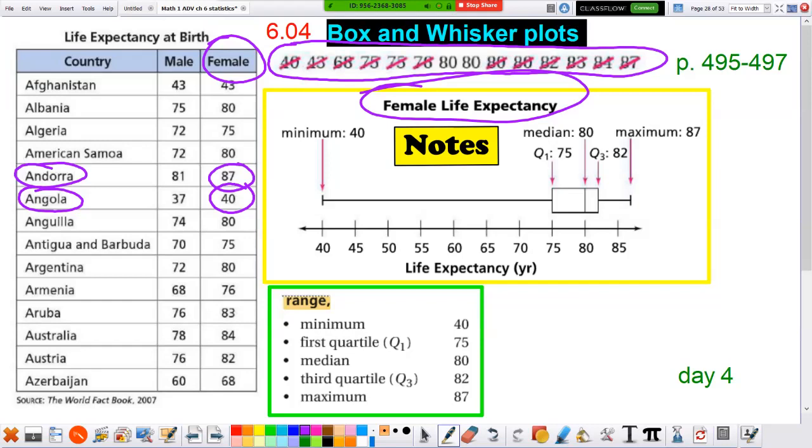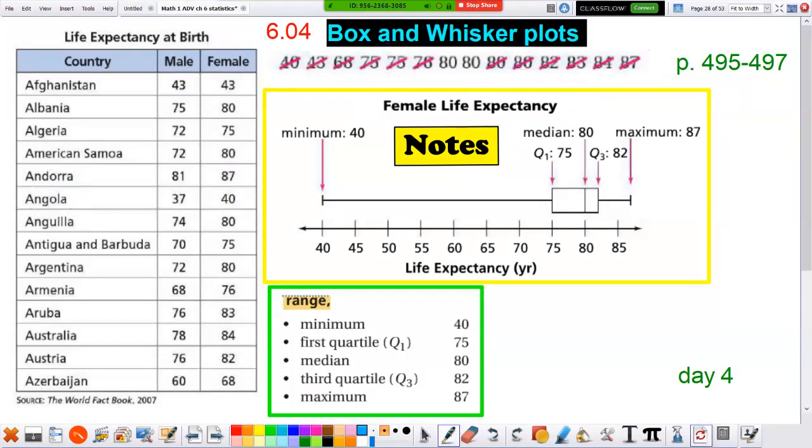Now here I'm making a box and whisker plot. So to make a box and whisker plot, this is what you're gonna do. Make yourself a number line. Don't just look at the regular numbers, don't skip any numbers, 40, 45, 50, make sure you put everything all the way across. Then from there, our lowest number, and I put them all in order, 40 was the lowest number. So where 40 is, this is our minimum, we'll put a line right there. See that little line? We put a little line right there.